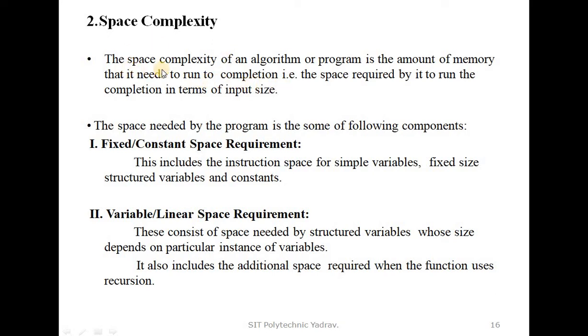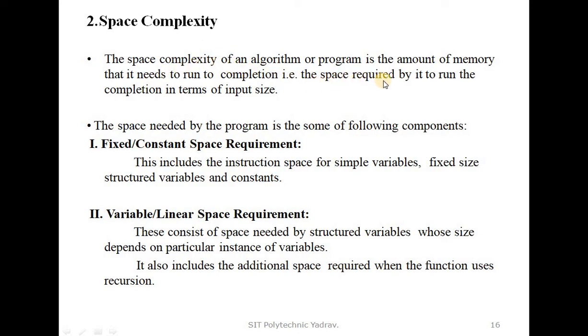For any algorithm or program, how much memory is required is known as the space complexity.